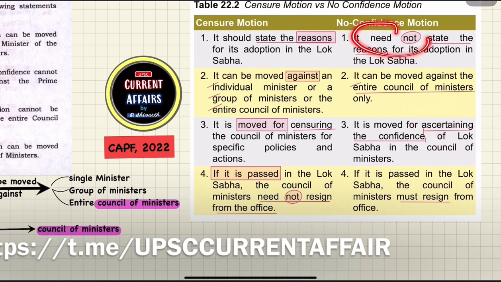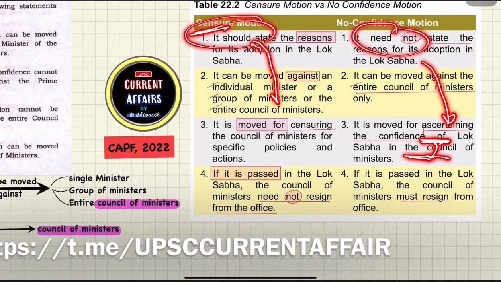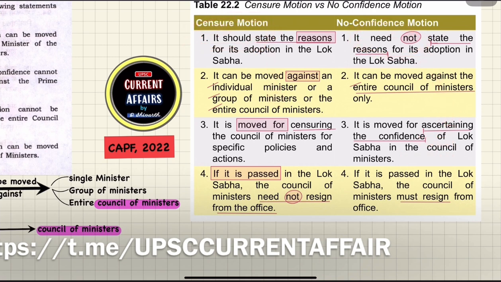This motion means that you are asserting the confidence of the house over the council of ministers. And this motion, as the name suggests, is moving to censure the council of ministers, or to censure the individual minister or group of ministers or the entire council. This is moving to censure, and this is moving to ascertain the confidence of the house, to check the confidence of the house over the council of ministers.